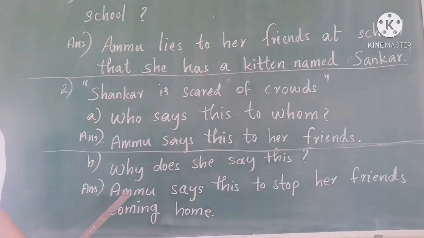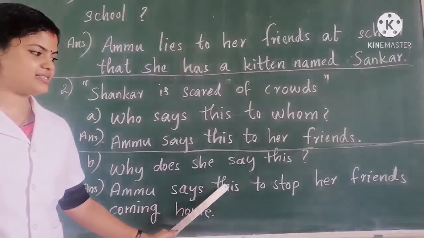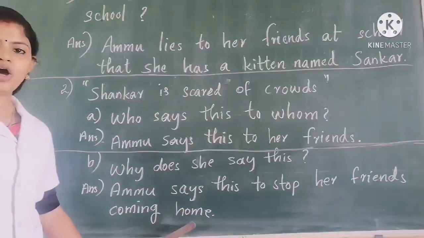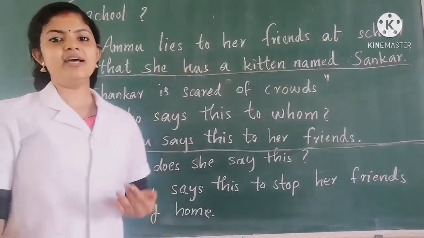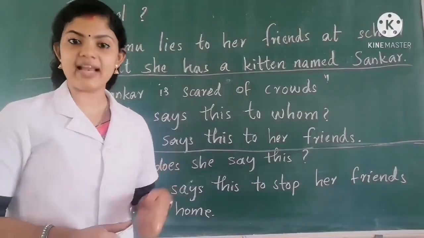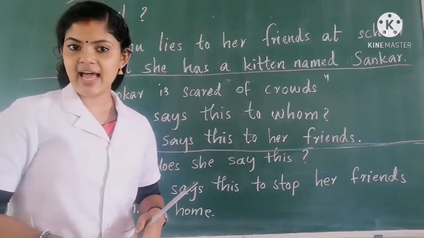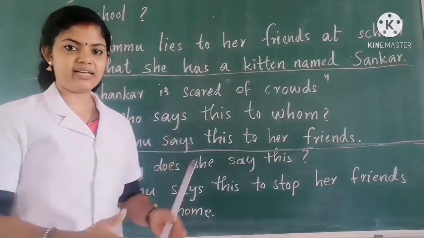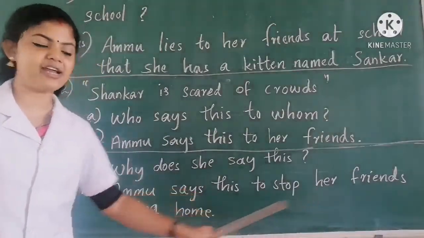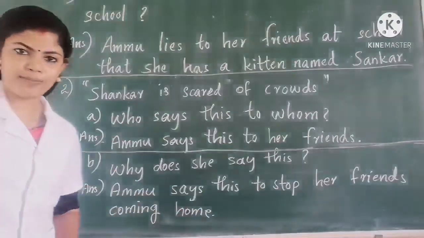Because when her friends come home, they will realize Ammu doesn't have a kitten. So that is why she says this to stop her friends coming home.